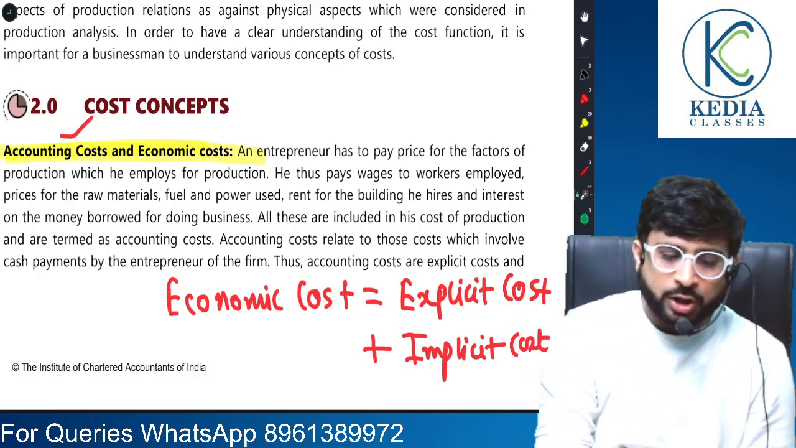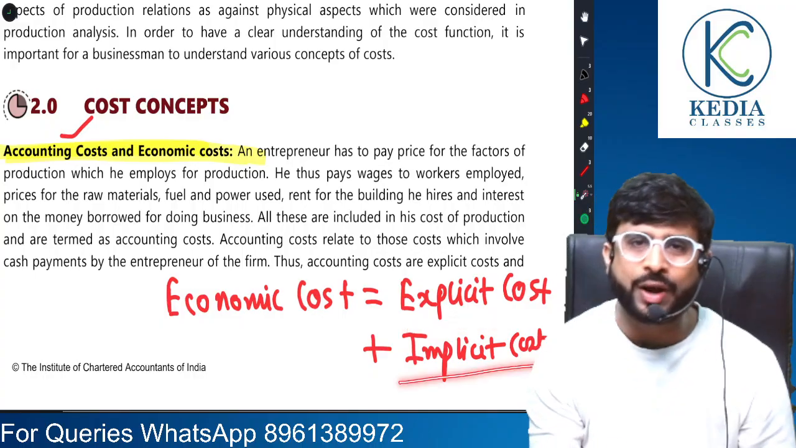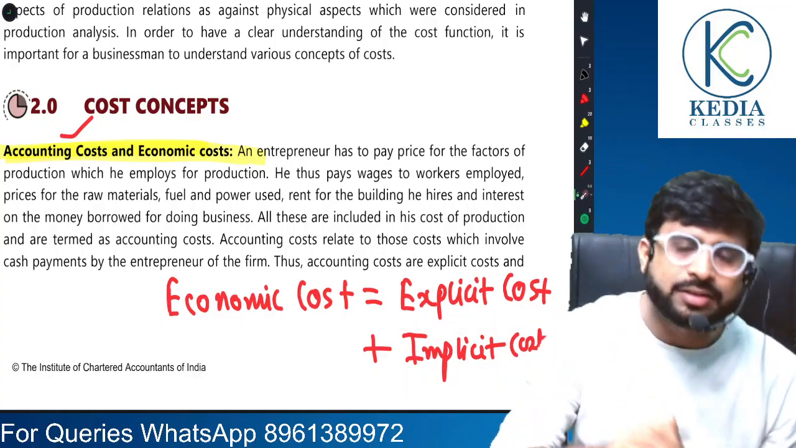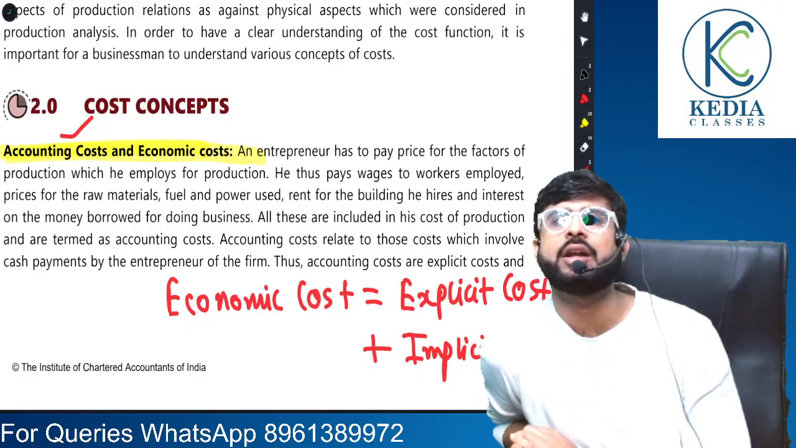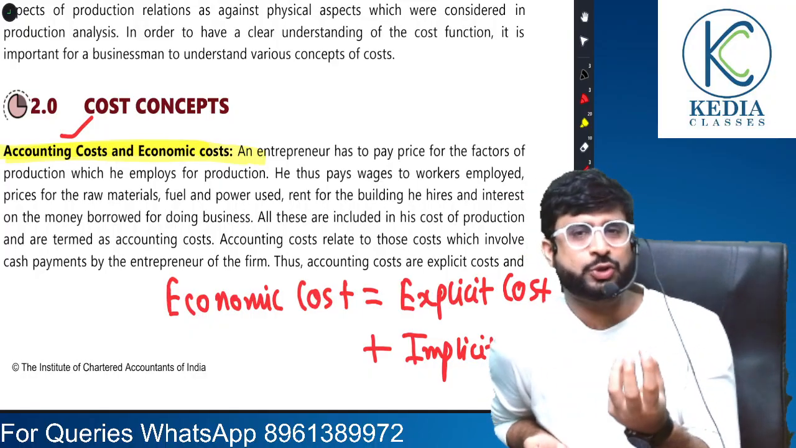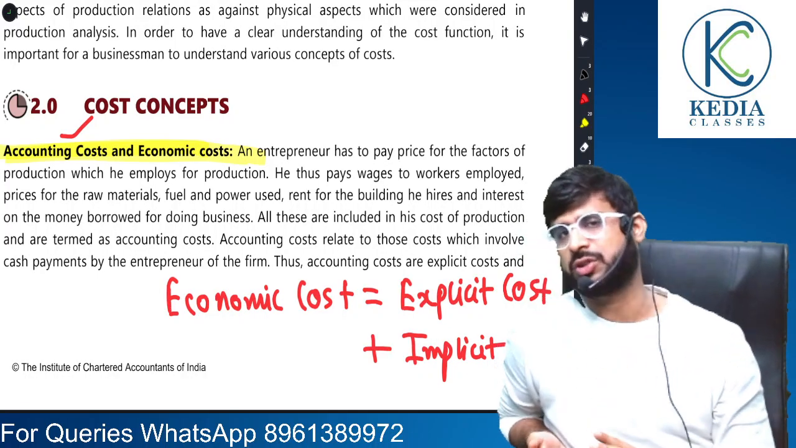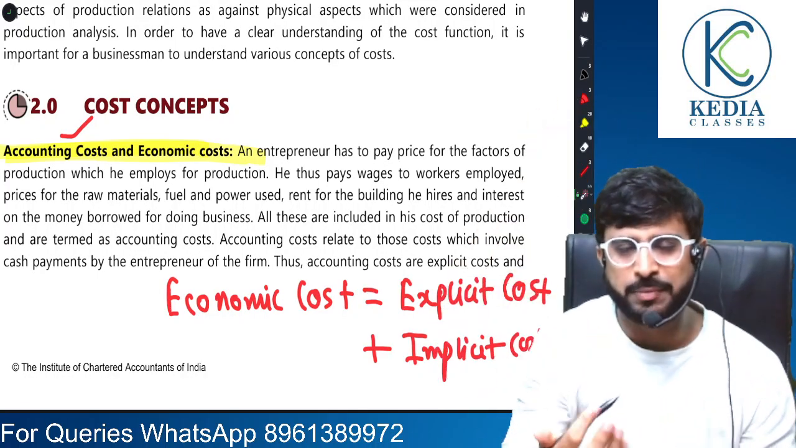But economic cost is much wider. So to explicit cost, we also add implicit cost. Now, what is implicit cost? Here I come to that particular discussion. Pay attention, everyone. See, implicit cost refers to the imputed value of inputs owned by the firm and used in its own production unit. Let me elaborate this.